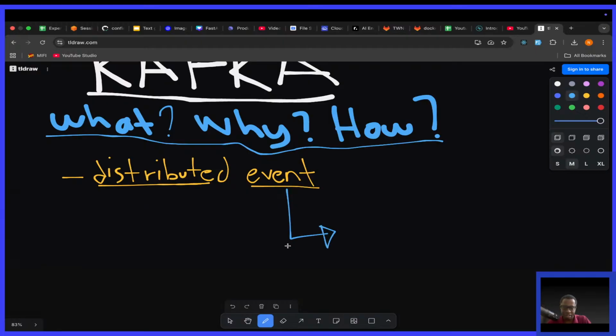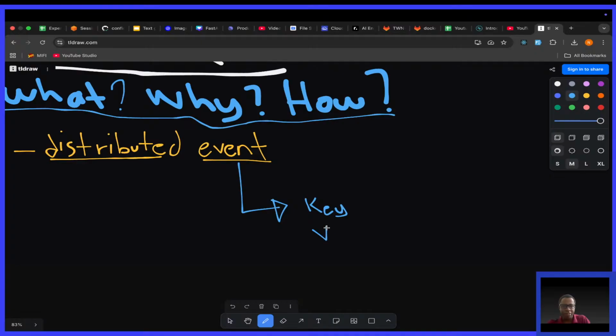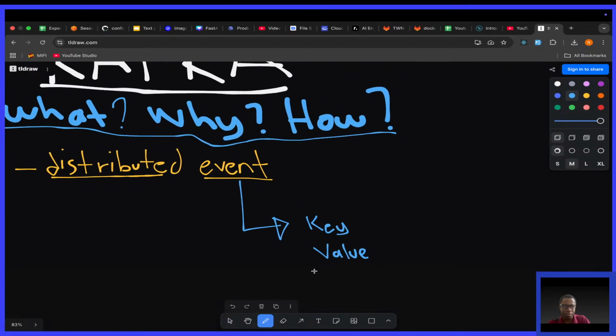Like I've said, an event is simply a record of something which has happened in the world or your business. For example, if you were working with a travel app like Uber, a taxi or ride sharing app, an event would be made up of a number of things. First thing is the key. An event is made up of a key. An event is made up of a value. What else makes up an event? Who can guess? The timestamp. So it is very important that you understand this.